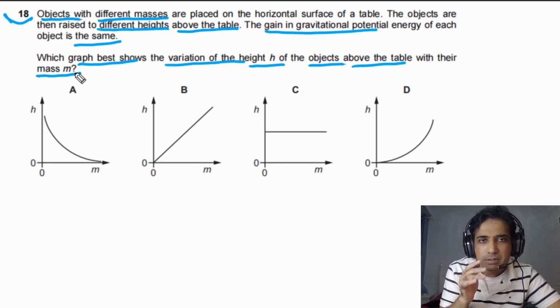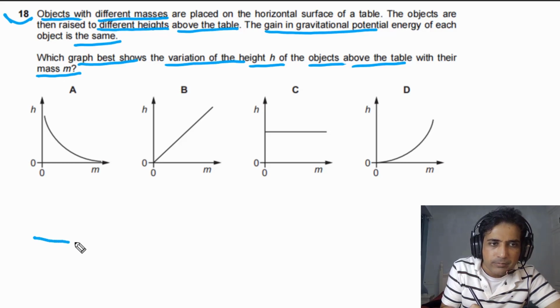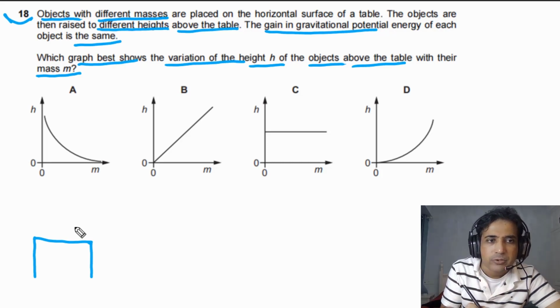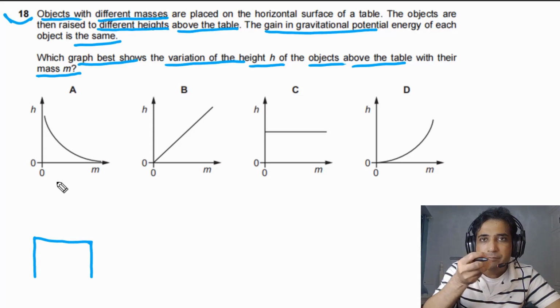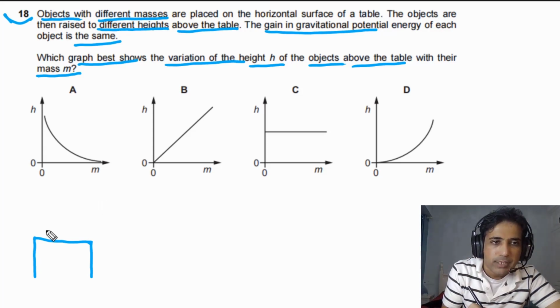So in this case, we have a table, and on this table we place different masses. The masses are different and we raise them to different heights, but they have the same gravitational potential energy. Imagine that we have one mass, let's say this mass is capital M, and we have another mass, let's say this is small m.